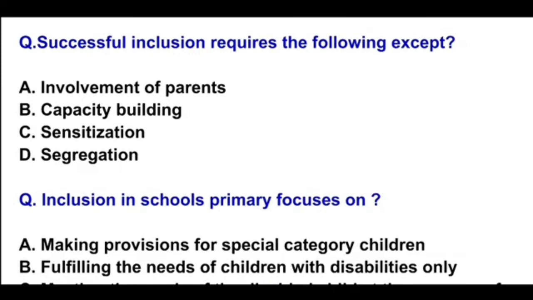Successful inclusion requires the following except option A, involvement of parents, option B, capacity building, option C, sensitization, option D, segregation. So A, B and C, all these are necessary, but option D is not necessary, that is segregation. Okay, so correct option will be option D.